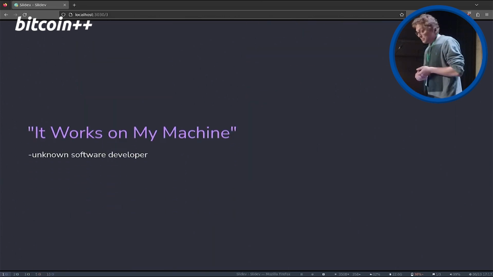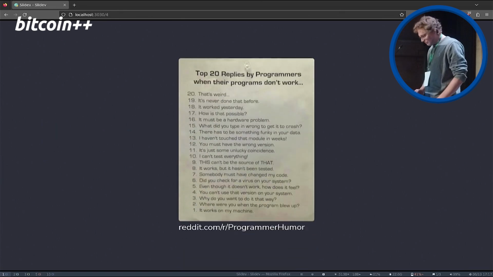Yeah, it works on my machine. That's a quote from an unknown software developer. I guess it could be everyone. I guess everybody heard this quote before, and it's a horrible thing. You typically say it if you don't know what's going wrong or why things are not going as you wish. And we may find out how Nix can help us to avoid this sentence and maybe never hear it again.